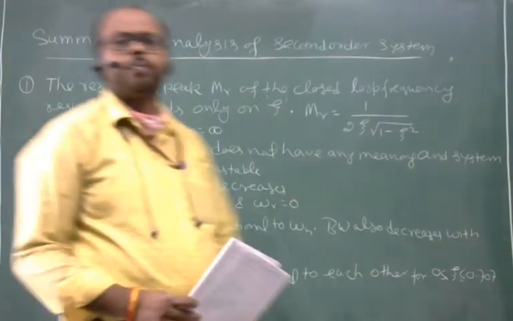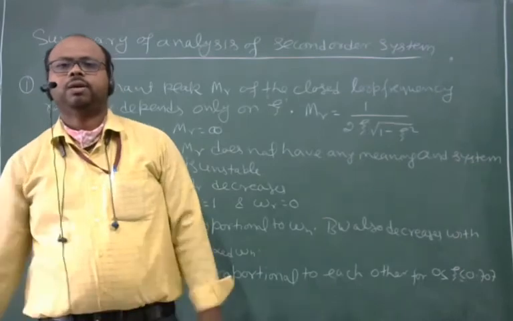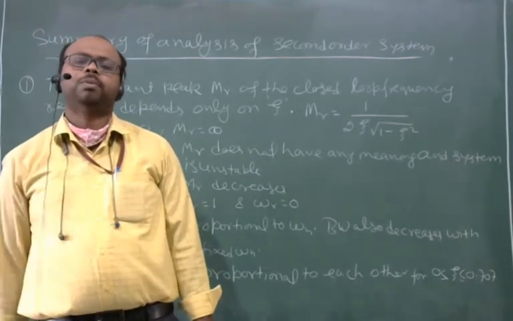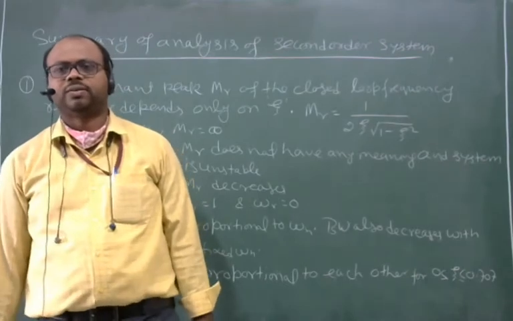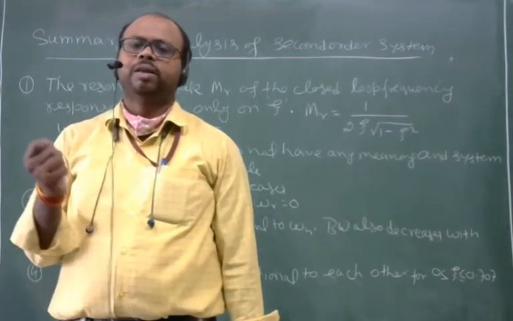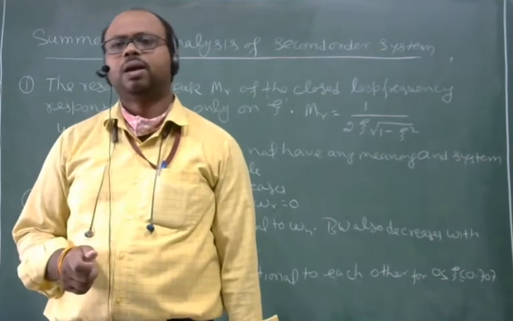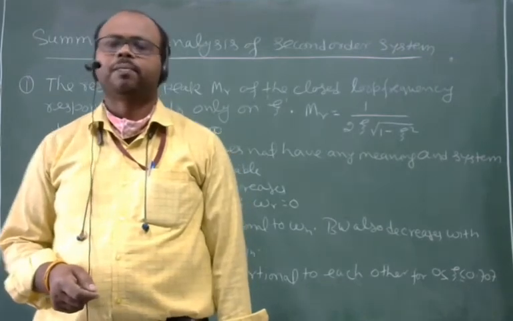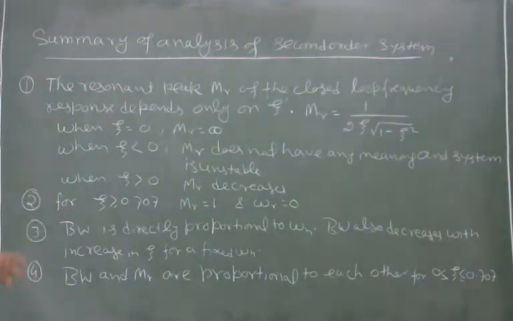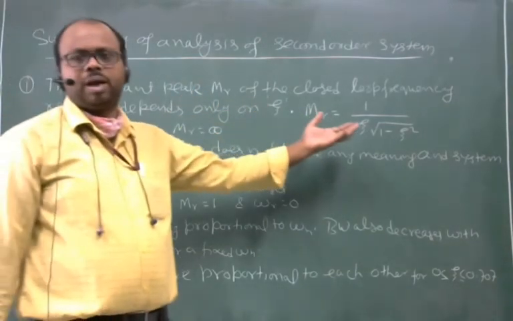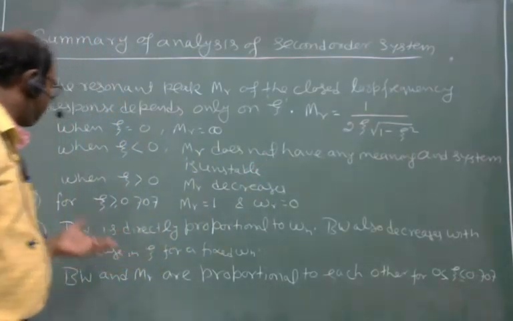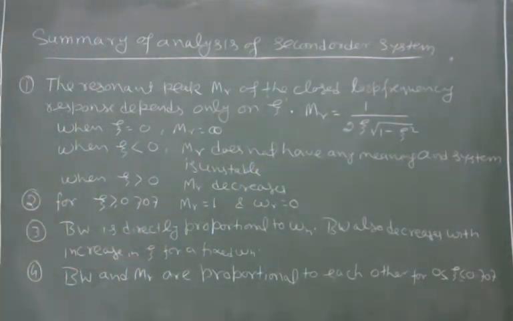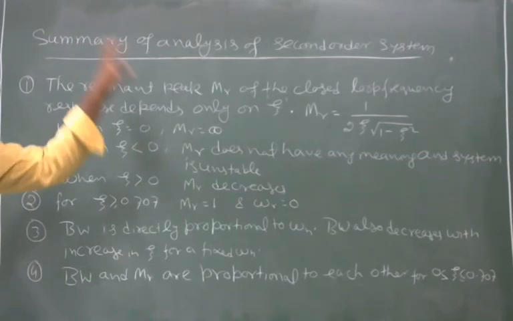Good morning, everyone. In the last lecture, we discussed some parameters of frequency domain analysis, like MR, that is resonance peak, omega R, which is resonant frequency, and bandwidth. This is the summary of the last lecture, in which we determined how to calculate MR, how to calculate omega R, and how to calculate bandwidth. And after calculation of MR, omega R and bandwidth, this is the summary of all that.